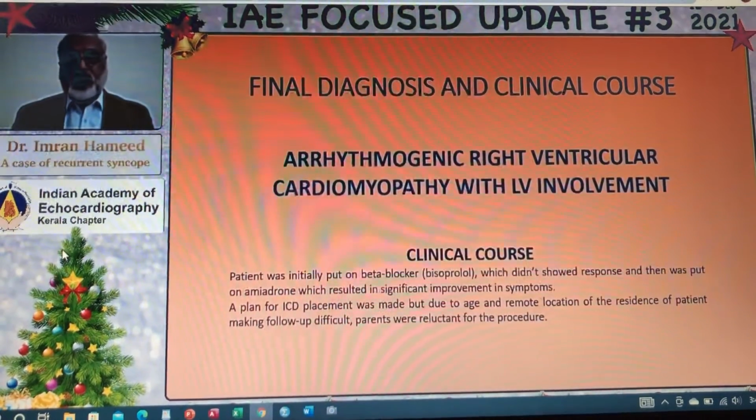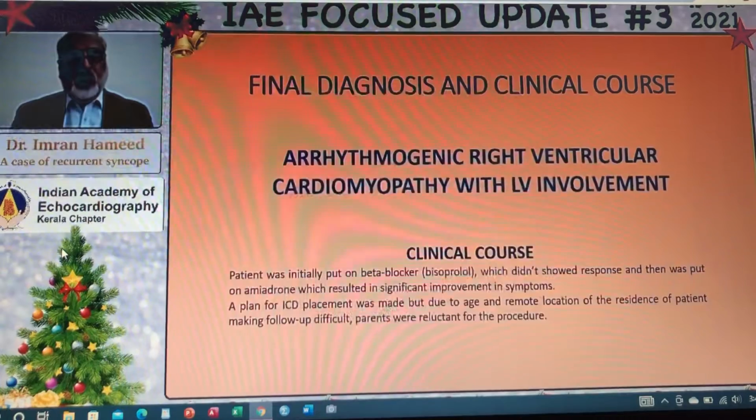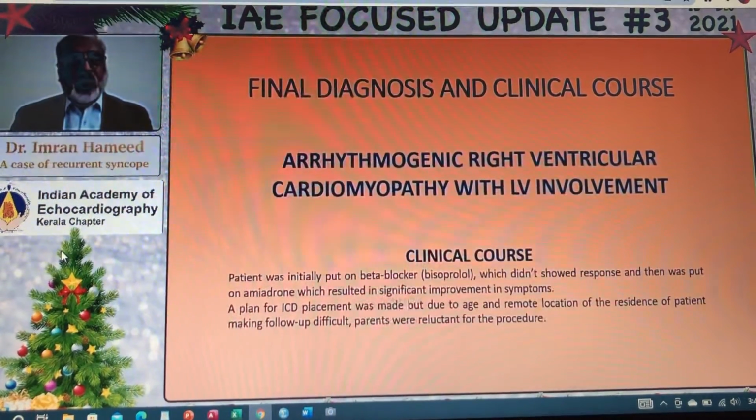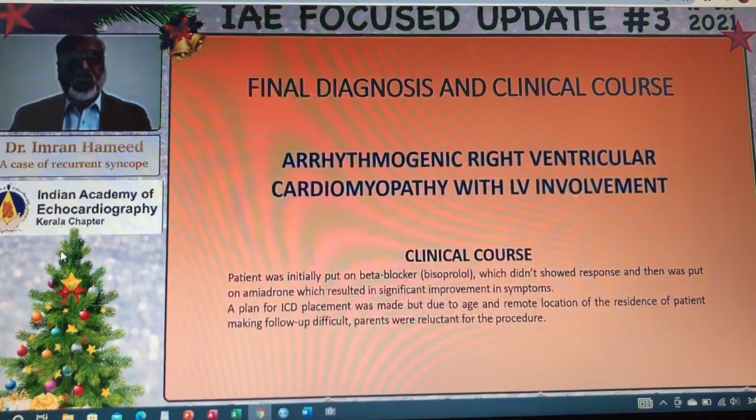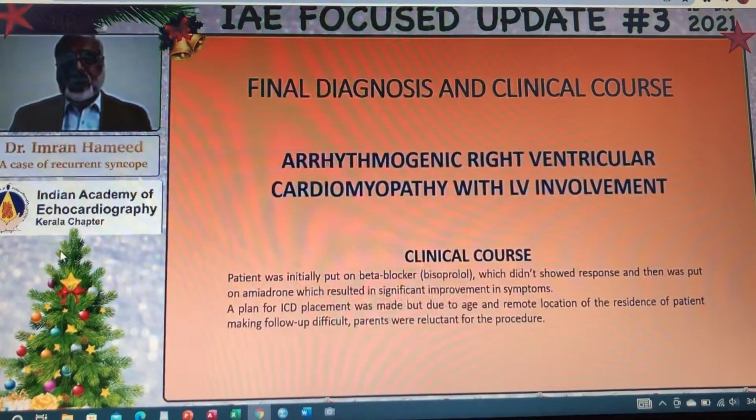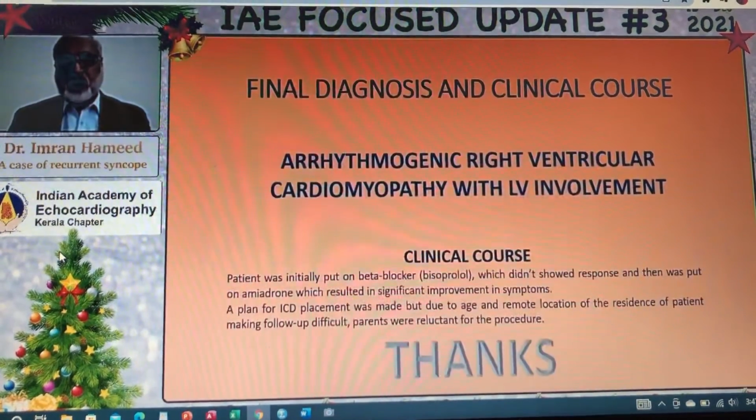Patient was initially put on beta blocker, which did not show response, thus put on amiodarone, which resulted in marked improvement. The plan for ICD placement was made, but due to age and remote location of the residence of patient, making follow-up difficult, parents were reluctant for the procedure. I thank you for your kind attention.